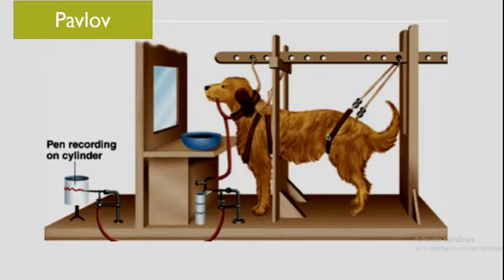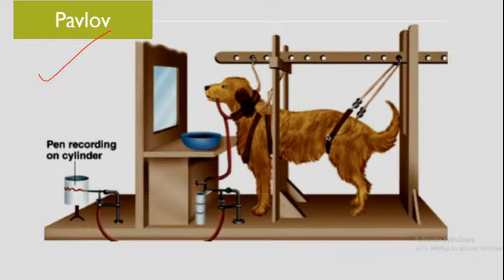Pavlov gave classical conditioning. Pavlov was, in fact, the first behaviorist to talk about classical conditioning.